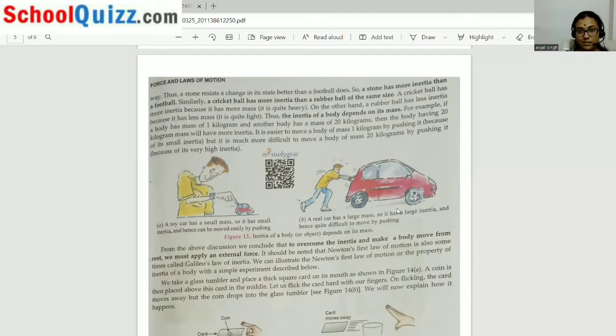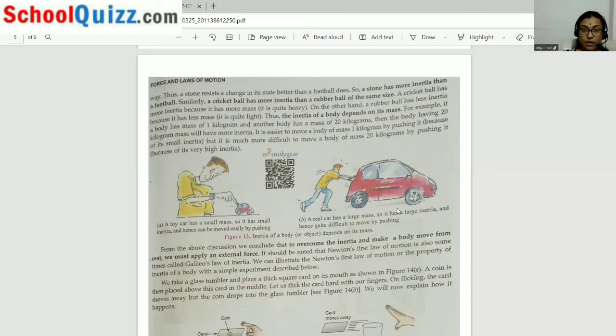See, for the boy pushing a small car, a toy car, it is very easy. To push a real life car, an original car, is tougher because the mass of the car in the second picture is greater than the mass of the car in the first picture. It means he has to apply more external force. It means it has more inertia.